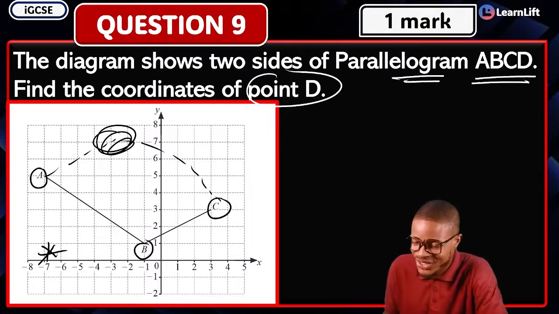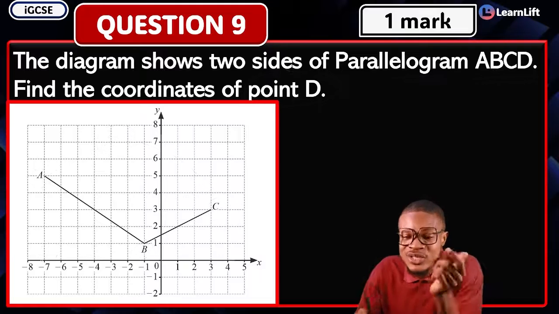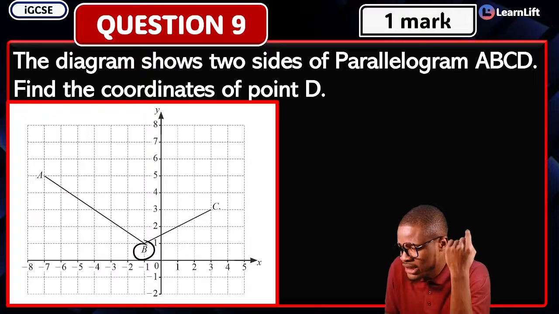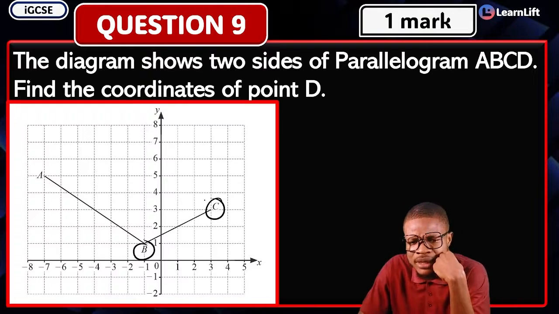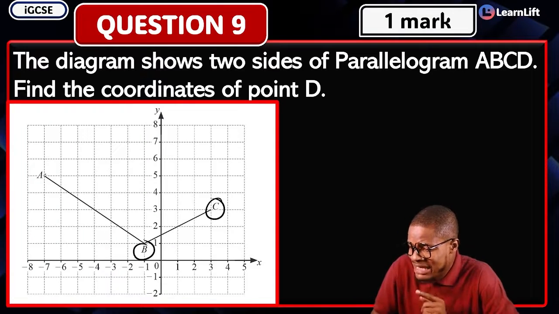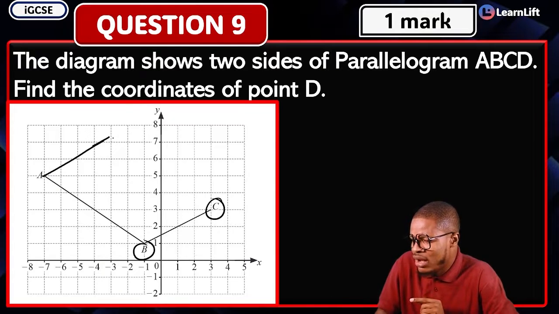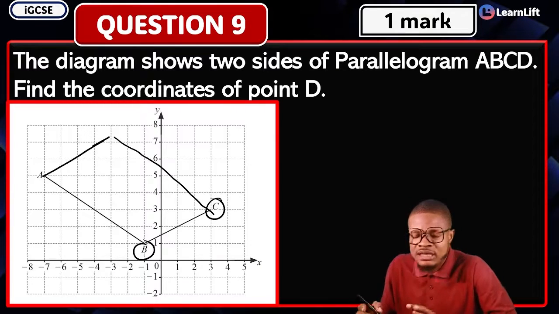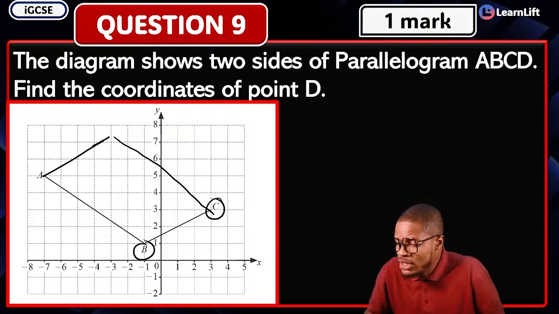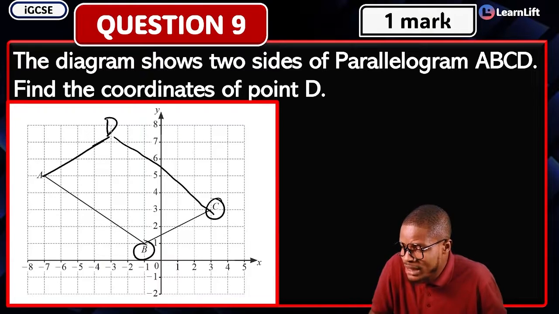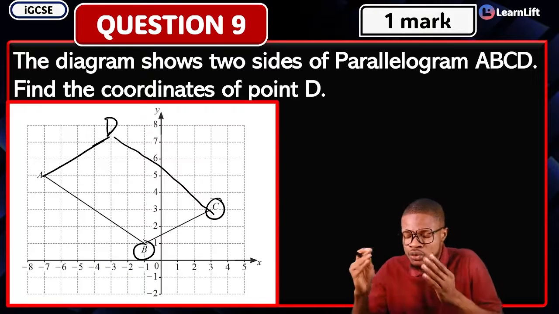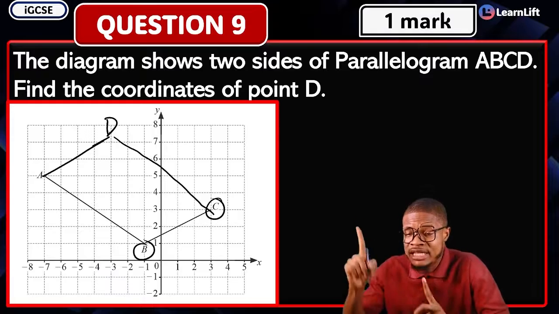Let me show you how you're going to solve this the simple way. Now come with me. What is the distance from your B to C? First and foremost, ask yourself, what's the distance from B to C? Because I need it in such a way that when I position it, it's going to be something like this. This is how I'm expecting the shape to look, right? But how do I get it? Once I know the distance from B to C, I'm going to use it to correlate with A to D and then find the point D from there.